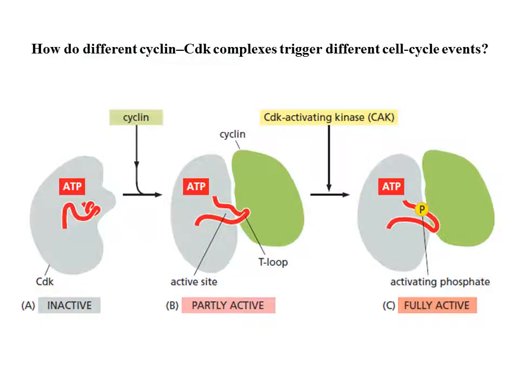So how do different cyclin CDK complexes trigger different cell cycle events? That's a major question everybody will have after thinking of the cyclin CDK complex and how it regulates the cell cycle.